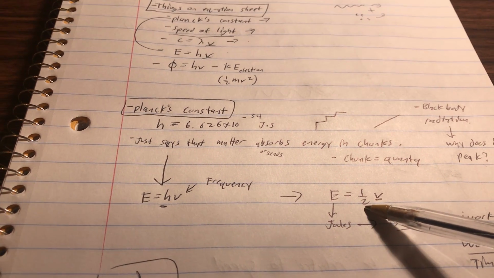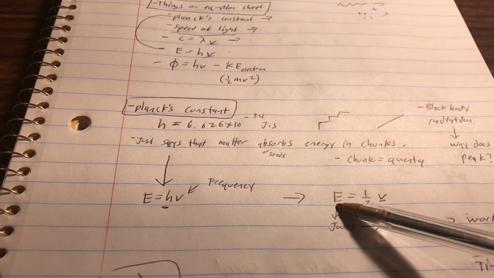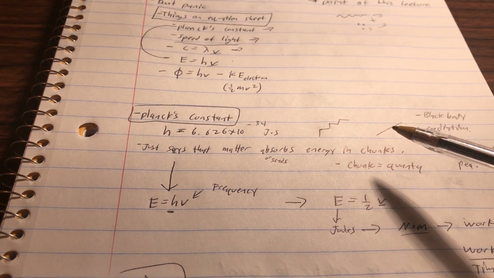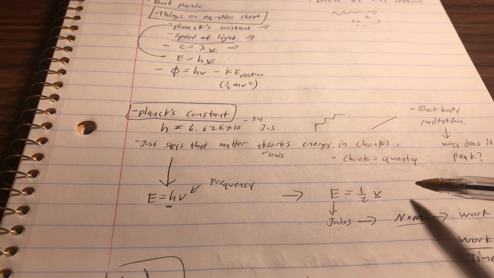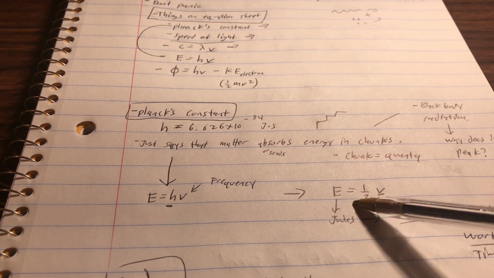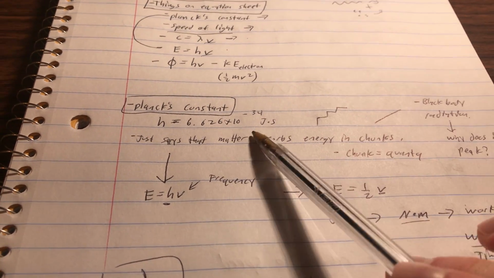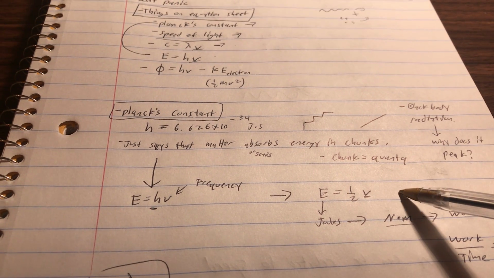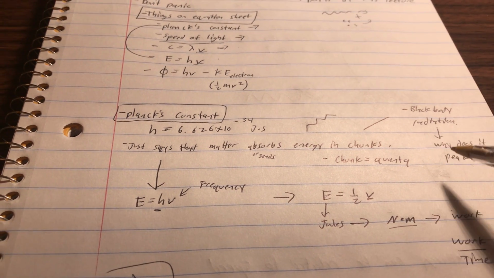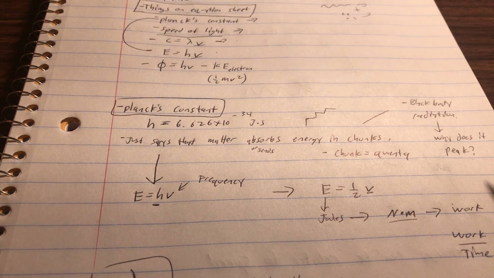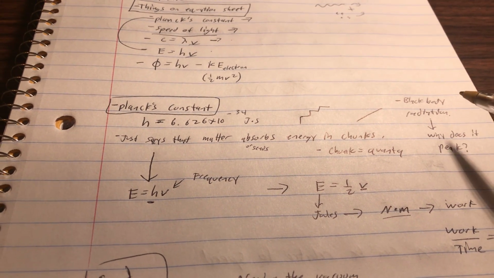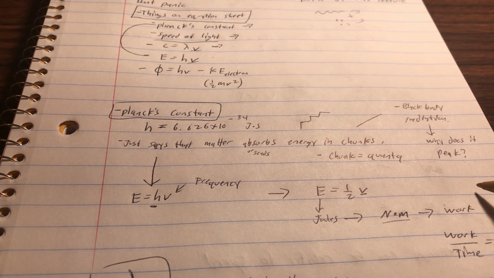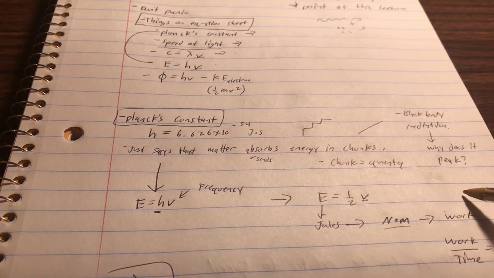You can say half the frequency is how much energy is in one of those packages being sent out by the sun or a fire or a light. So Planck's constant, not so bad. Black body radiation is just that things heat up and reach a peak, and the peak depends on what color they are. There's more about temperature that I don't quite understand, but I think that's okay for now.